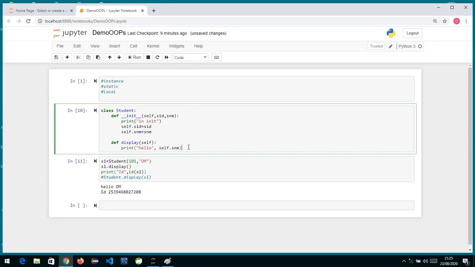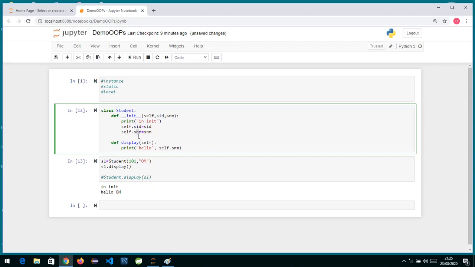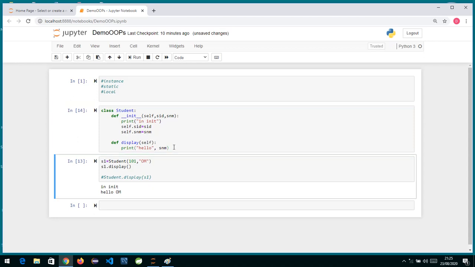If I run this and run this, and remove this ID printing statement for now, we are just calling the method. You can see it has first gone inside the init method. In this method it has initialized these 2 variables SID and SName, and then hello, and along with hello I have written self dot SName, so it's printing it. If I forget self and only write SName, it will think it's a local variable and it will give me an error.